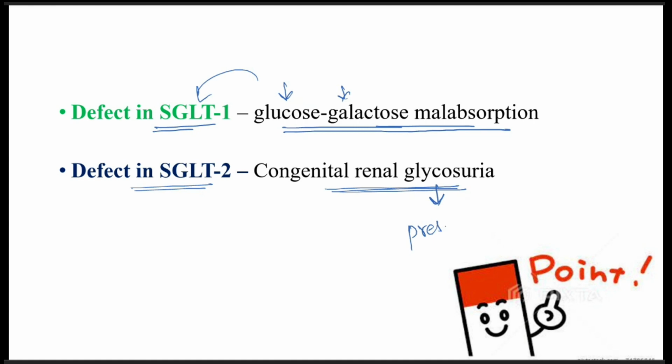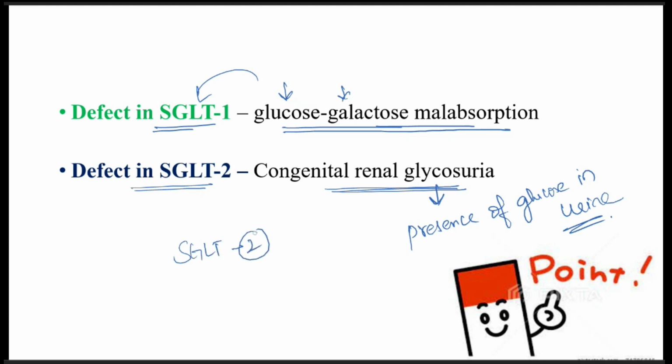Glycosuria is presence of glucose in urine. So if there is an SGLT transporter defect, the glucose will not be absorbed by the kidneys. Glucose will not be reabsorbed and it will be coming into the urine.